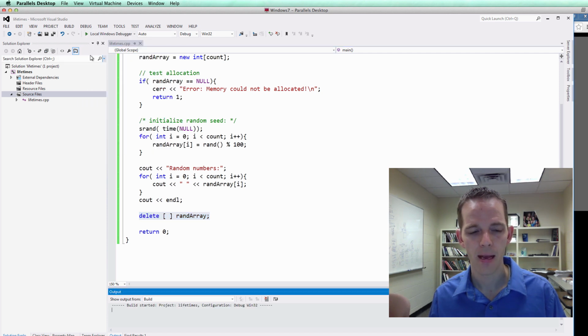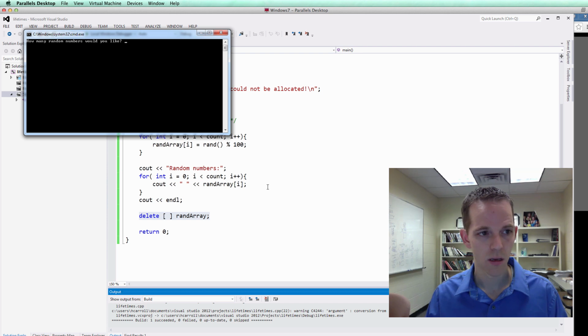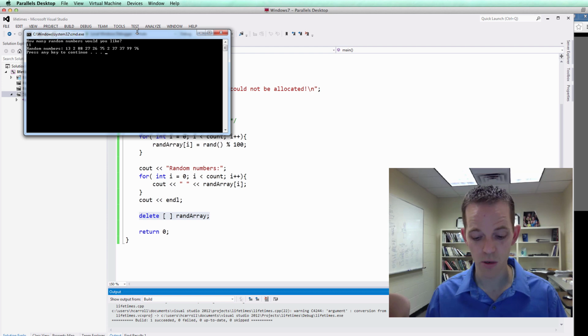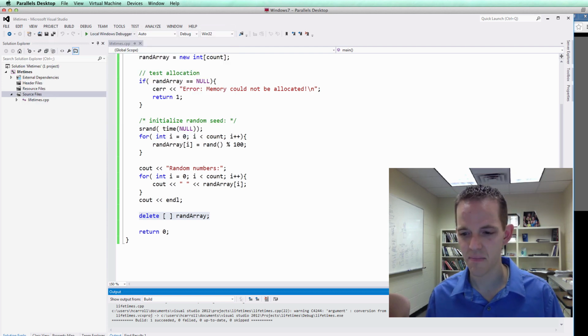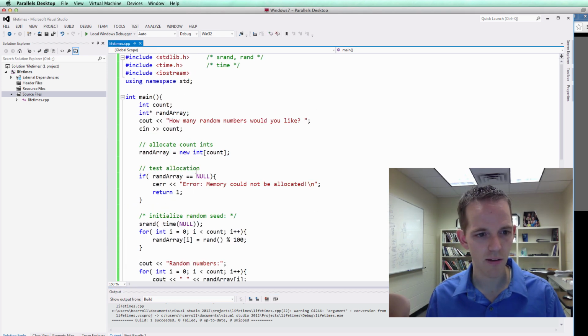Okay, let's see that. How many random numbers do you want? I'll go with that. Great. Let's do 11. Oh, I didn't get my number. Okay, random numbers. Looks random to me. So here's a good example of a dynamic array.